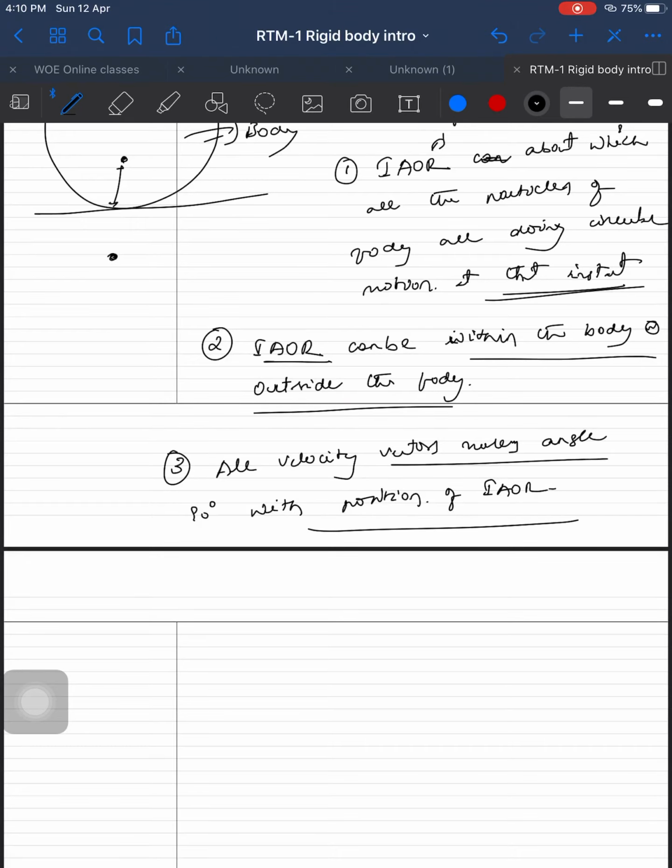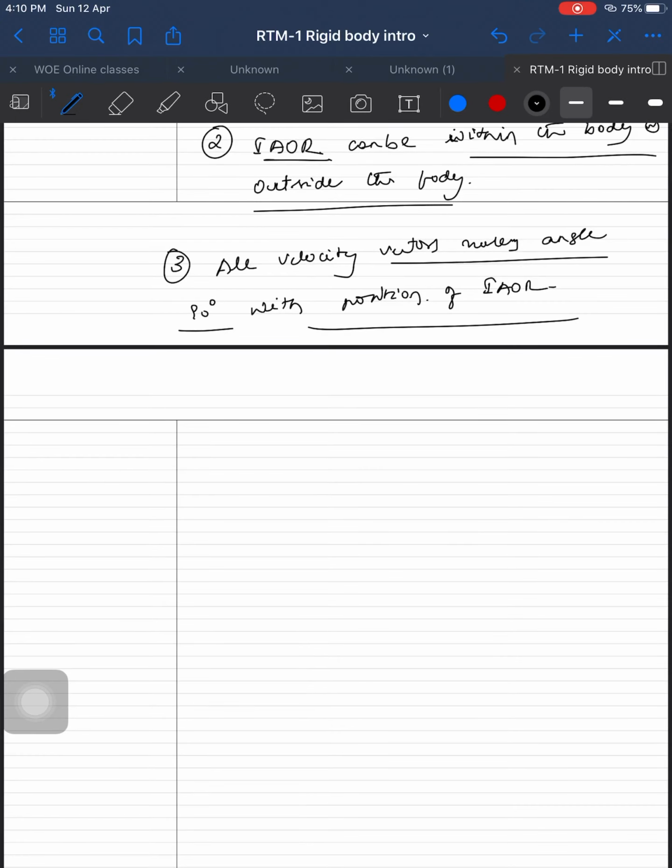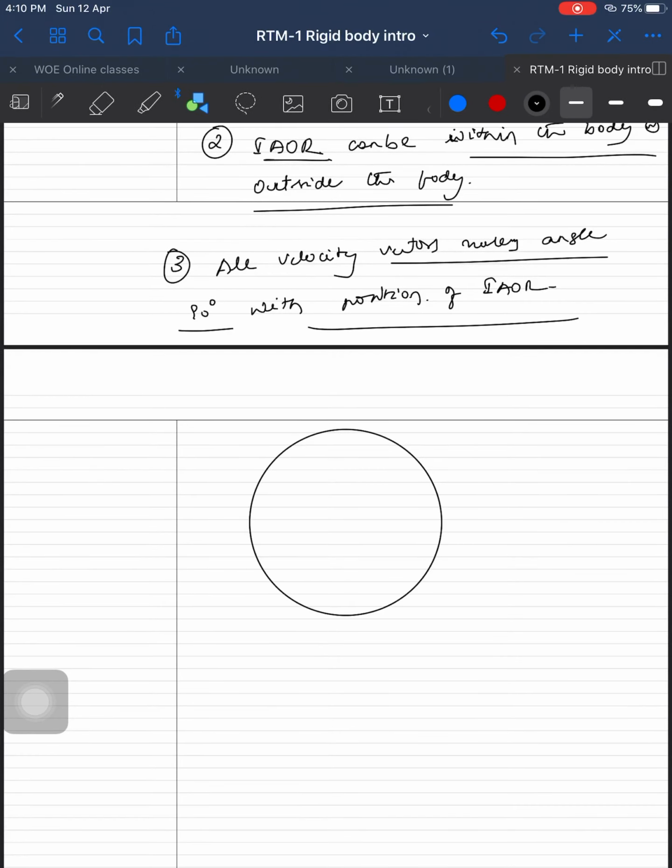All velocity vectors make an angle of 90 degrees with the line to the instantaneous axis of rotation. See, in this case, let's do it in the simplest way. Now I am considering this body is moving with angular velocity omega, and say this is VA and this is another particle's VB. Okay, these are the points, right?